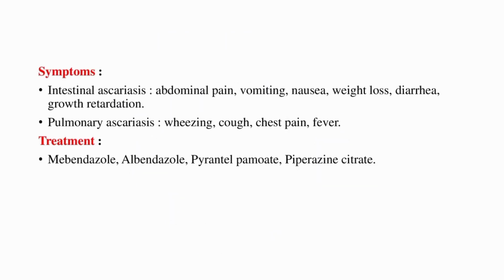Symptoms: intestinal ascariasis: abdominal pain, vomiting, nausea, weight loss, diarrhea, growth retardation. Pulmonary ascariasis: wheezing, cough, chest pain, fever. The drugs used for the treatment of ascariasis are mebendazole, albendazole, pyrantel pamoate, piperazine citrate.